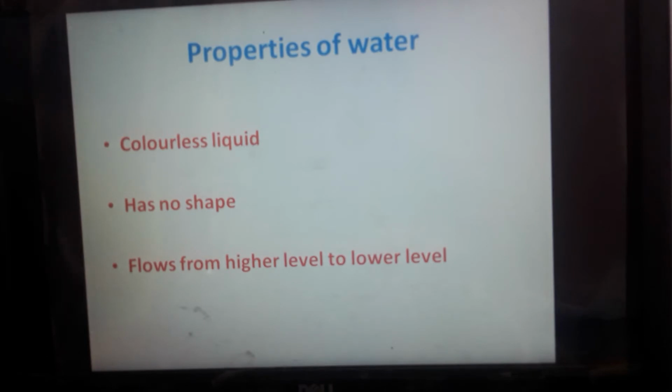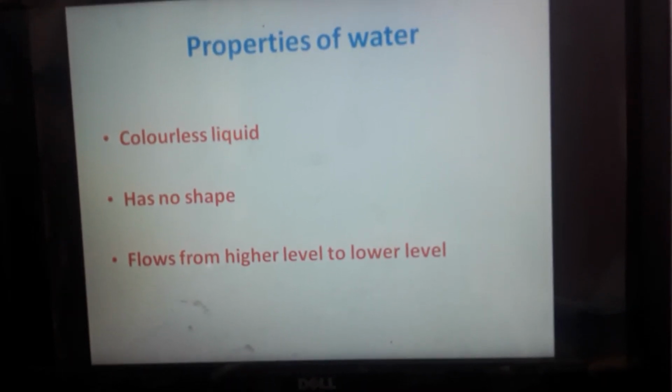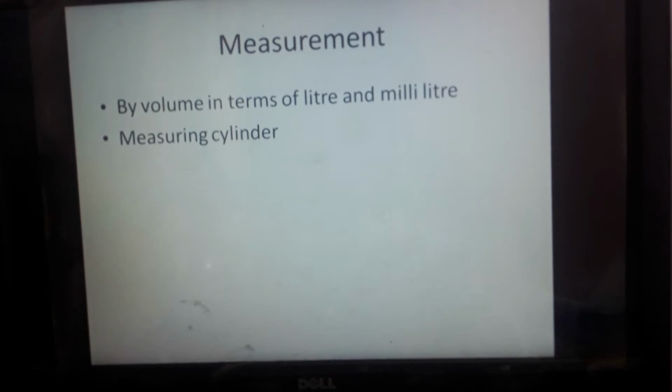So, the properties of water are: water is a colorless liquid. It does not have any shape, but it takes the shape of the container, like bucket, glass, jar, beaker, bottles, etc. Normally, water flows from higher level to lower level. But in cases where we are using electric motors or force, we can take water from lower level to higher level. Next one, how can we measure this liquid?